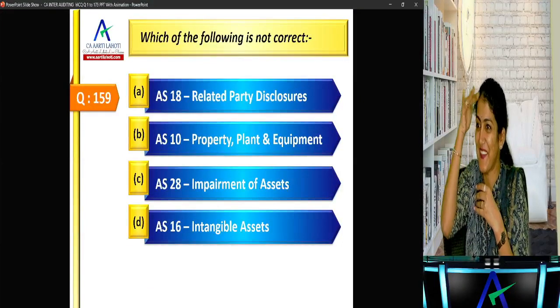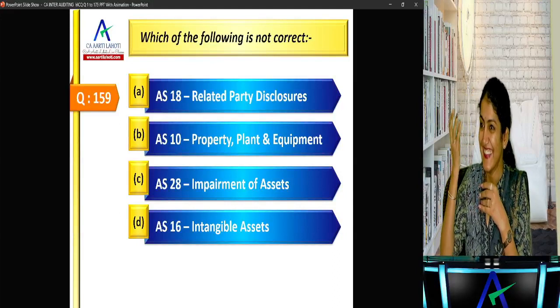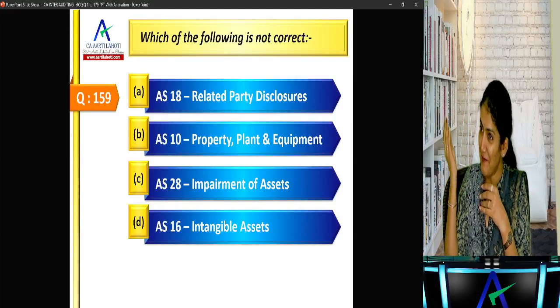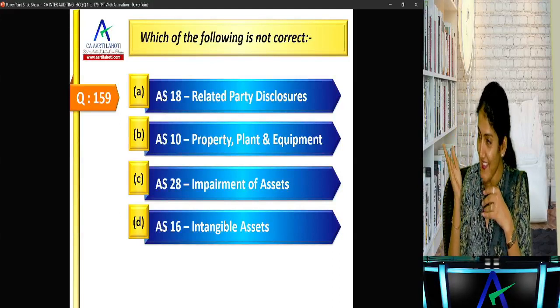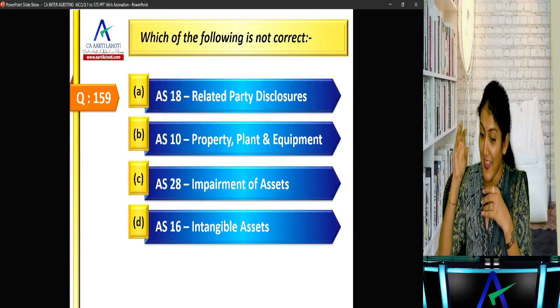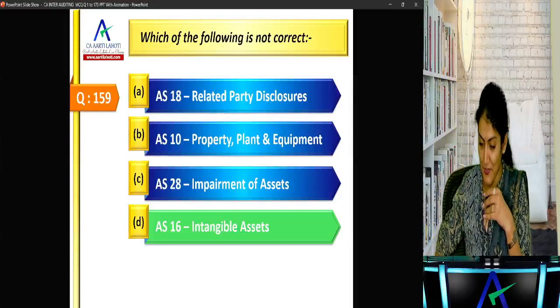Right? AS 28 is impairment, correct? So AS 16 is borrowing cost. AS 26 is intangible assets.